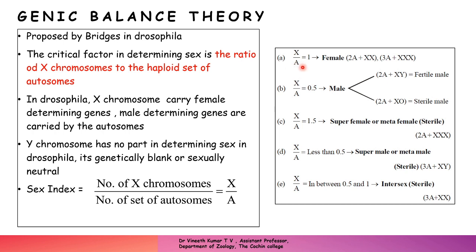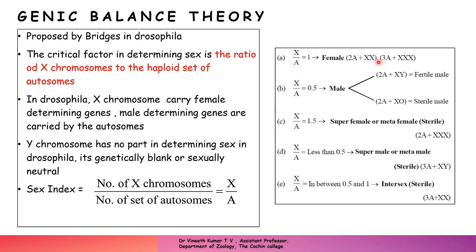So in Drosophila, you have 4 pairs of chromosomes. We discussed that in the last session. Of these 4 pairs, 3 pairs are autosomes and 1 pair is the sex chromosome. So here, a female is produced when you have the number of X chromosomes divided by the haploid set of autosomes.